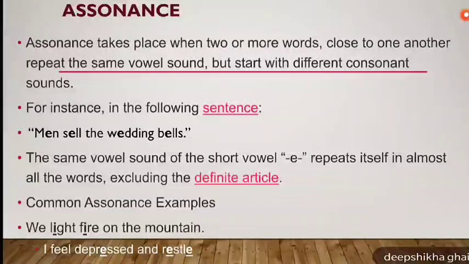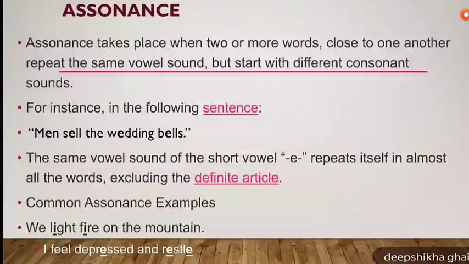Here, in these words, we do not consider the consonants or the consonant sounds. We only and only look to the repetition of the vowels. The same vowel sound of short vowel E repeats itself in almost all the words, excluding the definite article. You might be seeing that in the above sentence, men sell the wedding bell, we have not taken E of the. So the definite article is excluded from counting in the vowel sound.